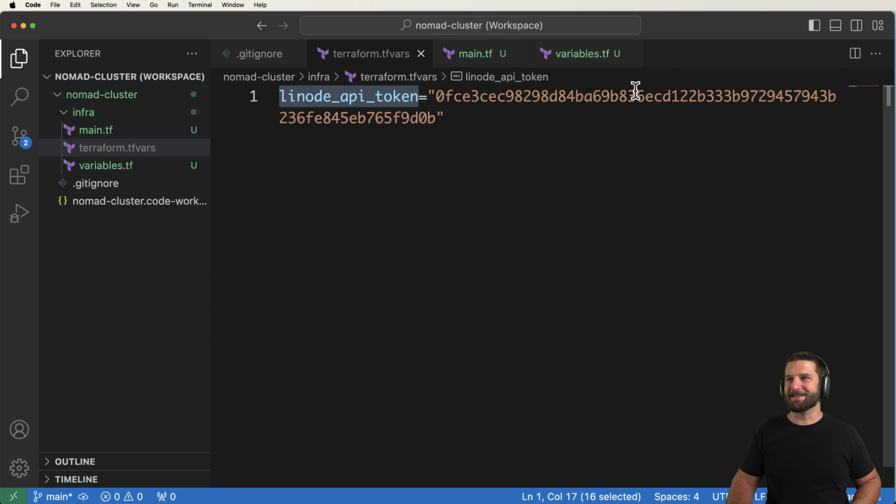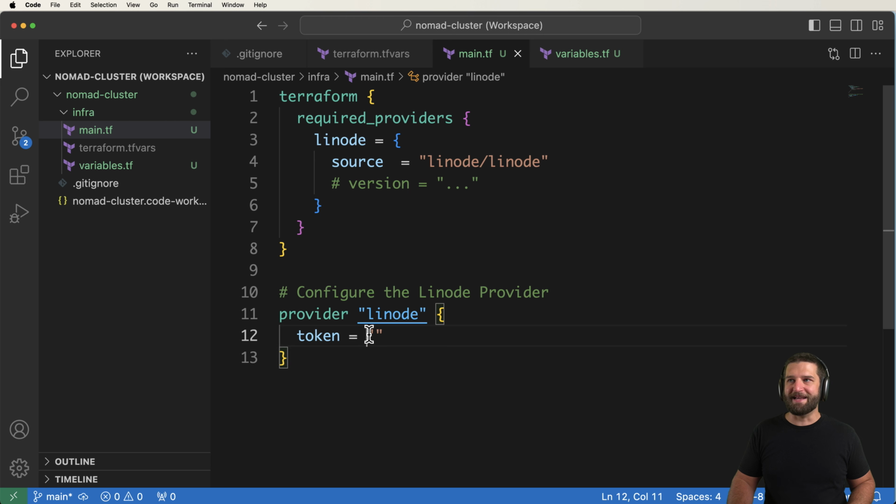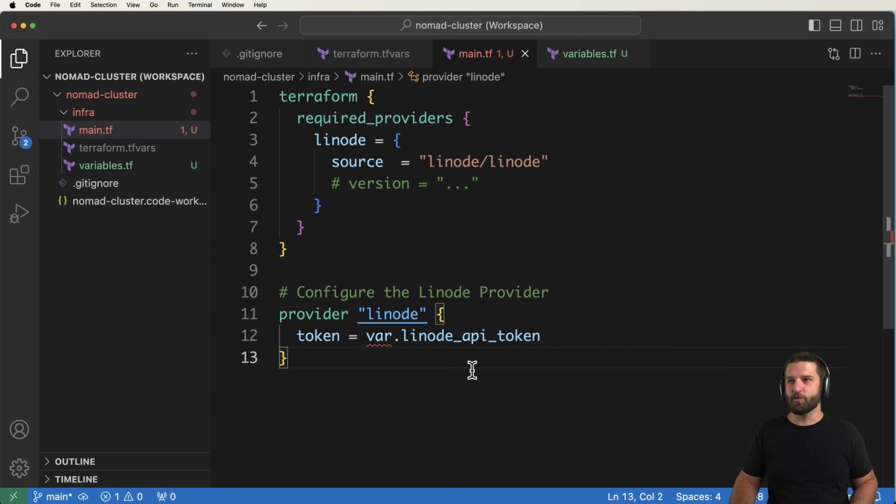In other words, this Linode API token here, I can now put it into this variables file. This will allow me to use it anywhere in my Terraform modules as long as it's defined. And the nice thing about VS Code is it will start to show you these things, as in var.linode_api_token, which is fantastic. And of course, if you have something like GitHub's Copilot installed, this makes it even easier.